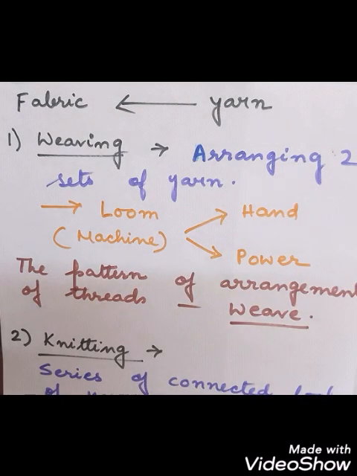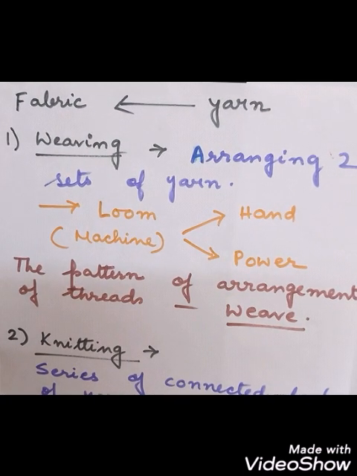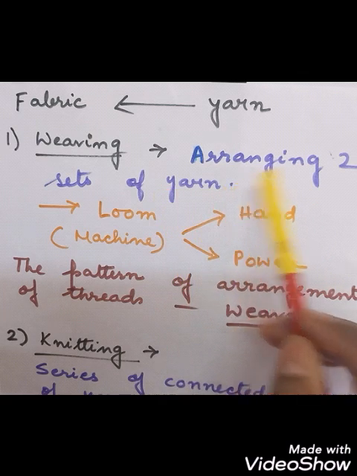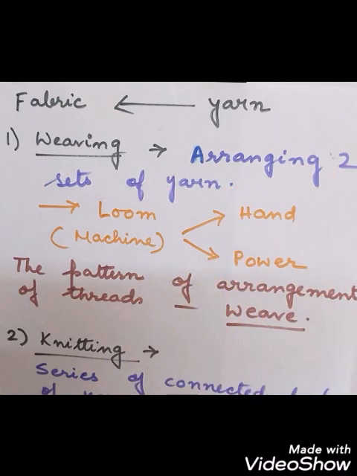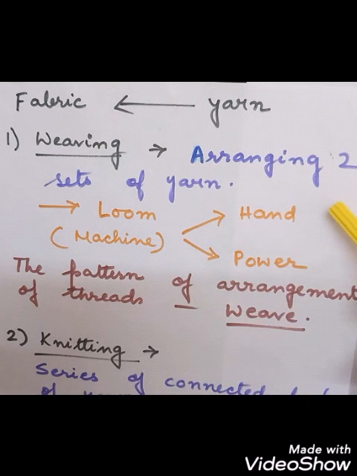The system is quite easy to understand: you have to arrange two sets of yarn, and this arrangement is done using the machine called the loom, which is either hand operated or operated by power.